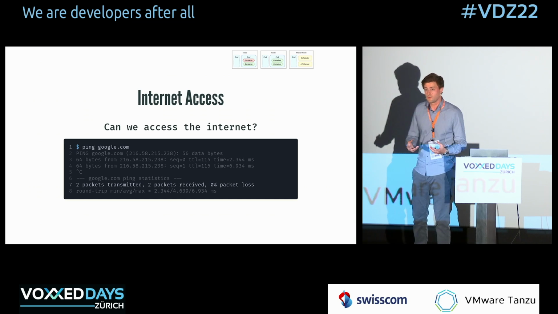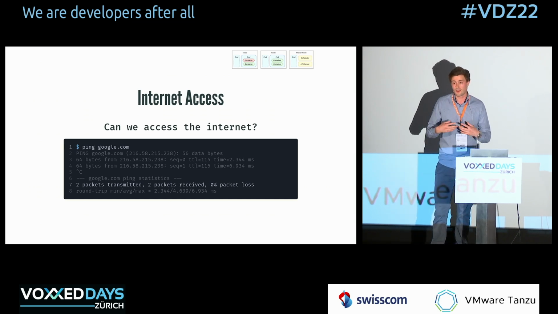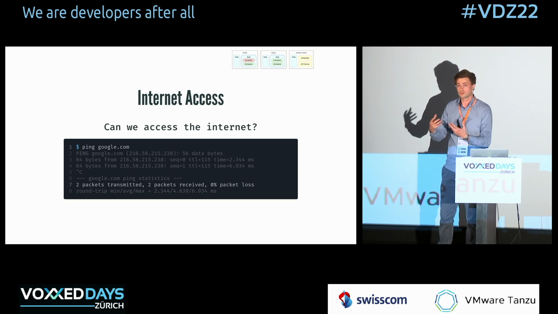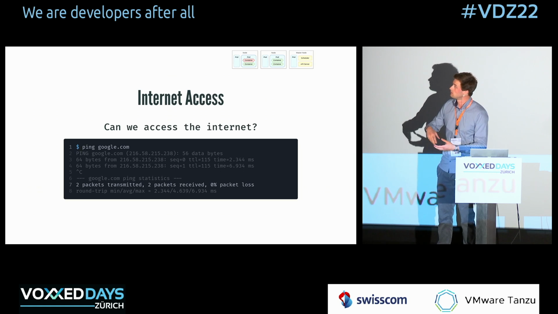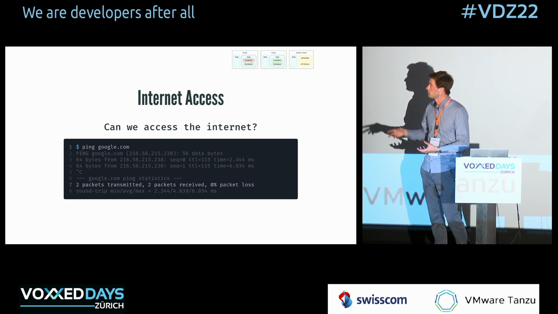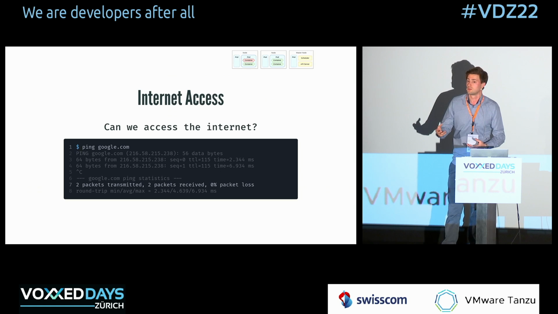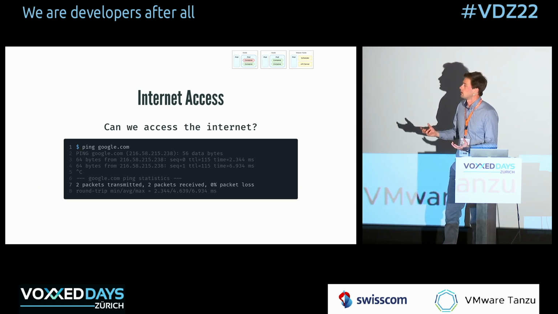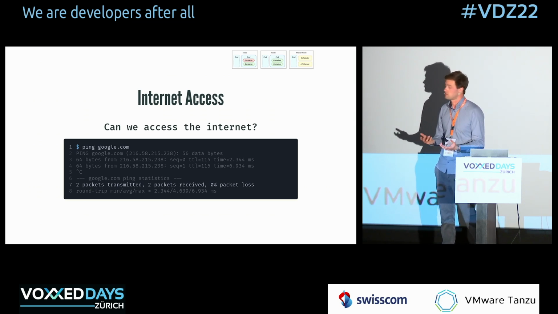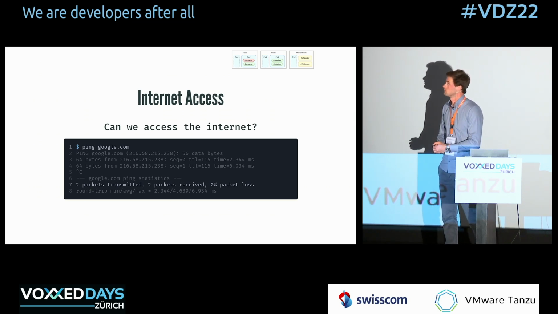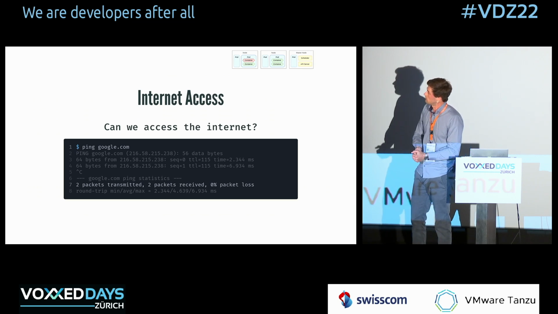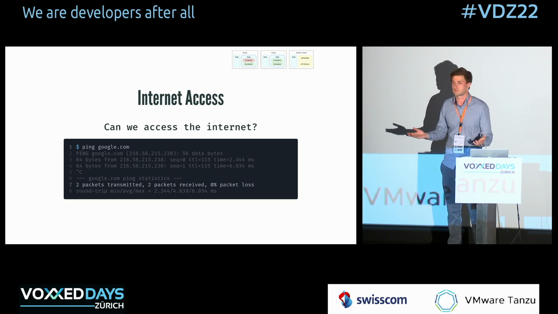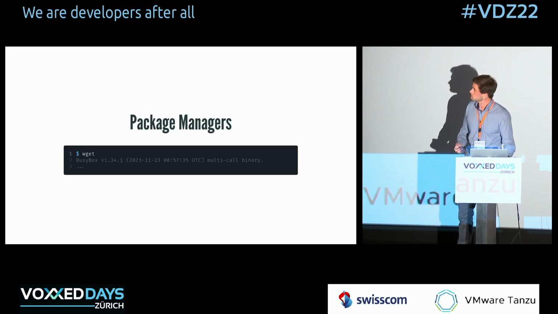Another very important thing is, can we access the internet from that container? That's a very big deal, because if we can access the internet, it means we can connect to a server that might host software that we can pull down onto that container. We might connect to a command and control server to actually persist our access or whatever. So having access to the internet is something very interesting for us within the container. And so we can try to ping Google, and as you can see, no problem. We have 0% packet loss, so we can access the internet, or at least some parts of it.